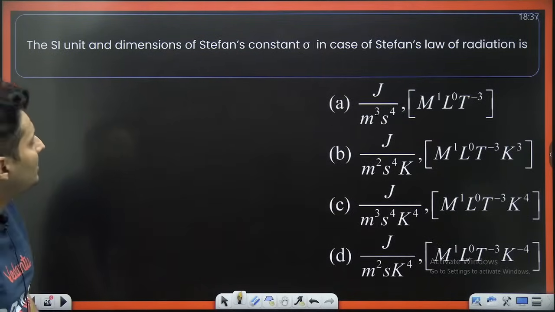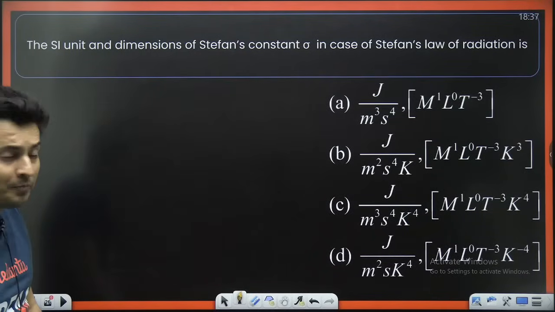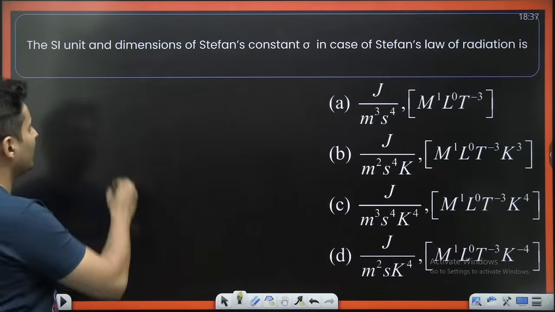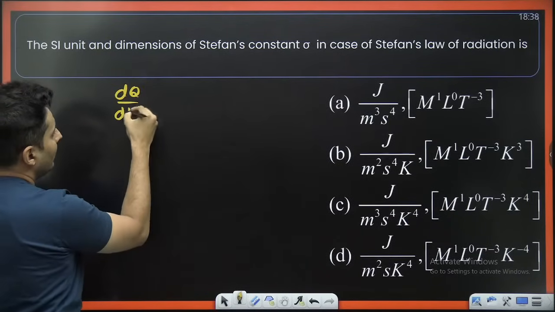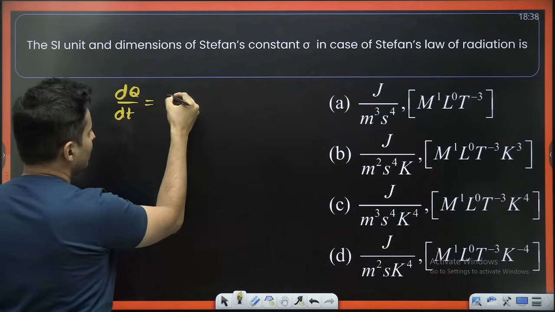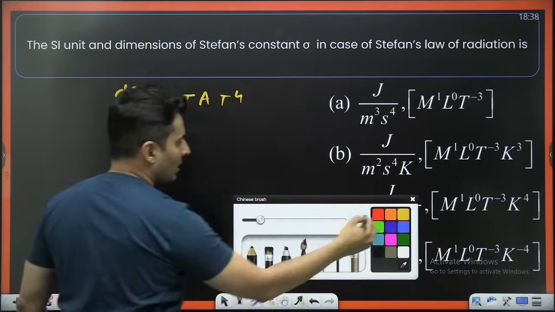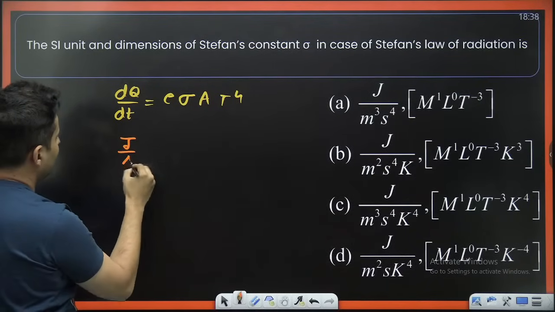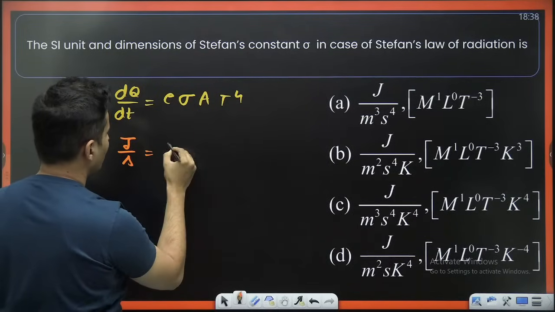SI unit and dimensions of Stefan constant sigma in the case of Stefan's law of radiation is how much? Okay, so sigma, dimensions and units, everything is asked. Remember, dQ by dt, energy radiated rate, is e times sigma times A times T raised to 4. Unit wise, this is joules per second. e has no dimensions. Sigma I don't know.